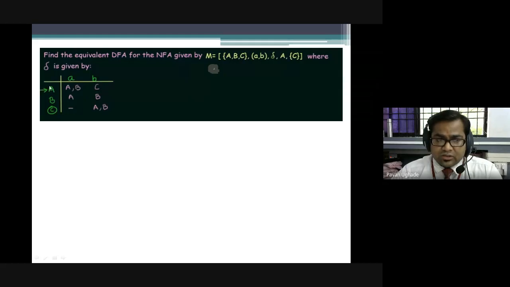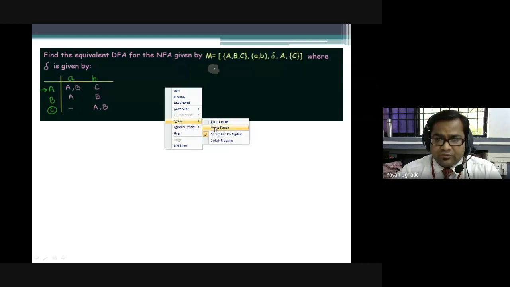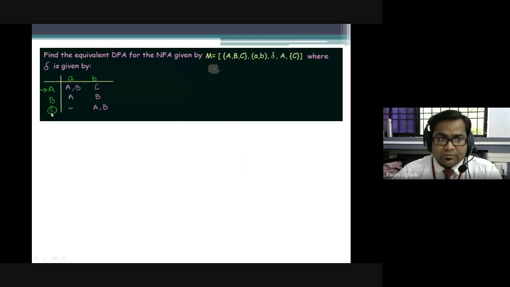This arrow is nothing but your starting state, the initial state. Most of the time, the final state will be represented by a circle or by a star. So the input arrow is the initial state, and the star or circle is the final state.